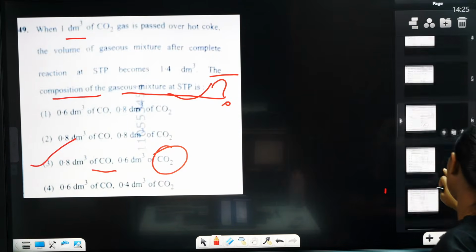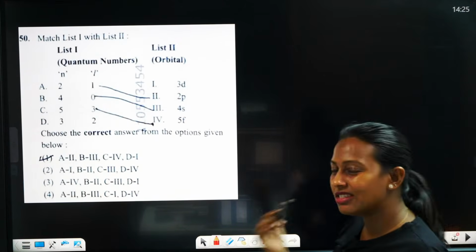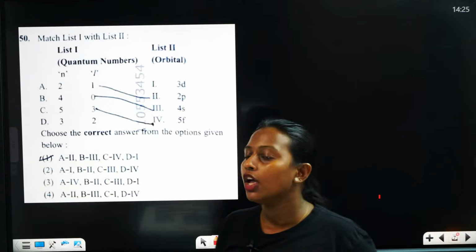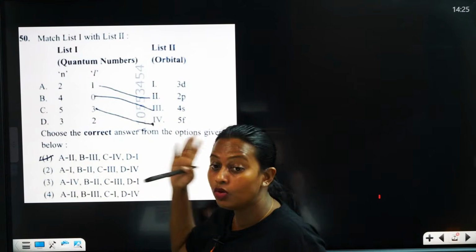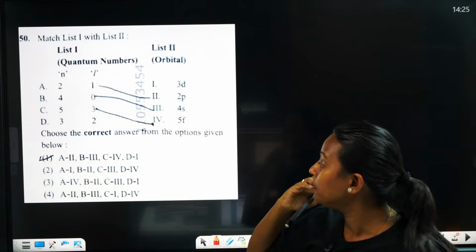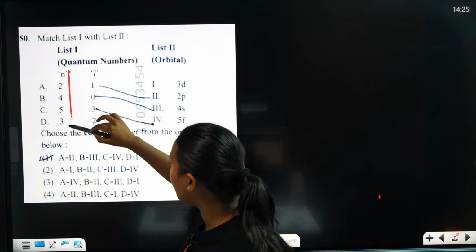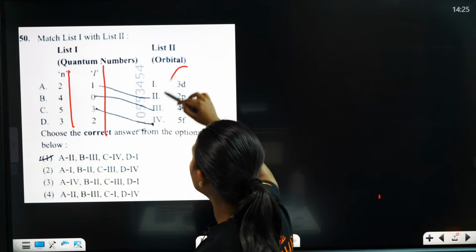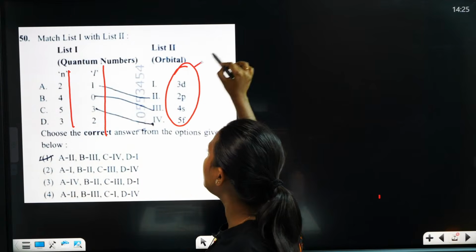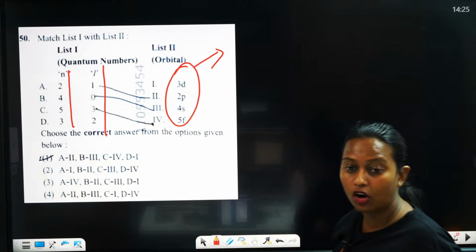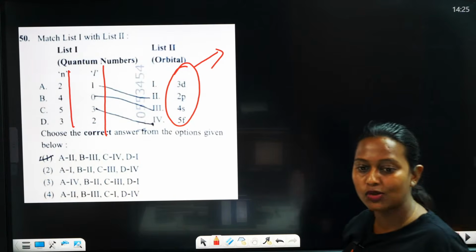Then we are moving to the next question. This is a very easy question. It is also a match the following type of question. Here you can see N value and L value are there, and the shell or orbitals. I think it's visible.